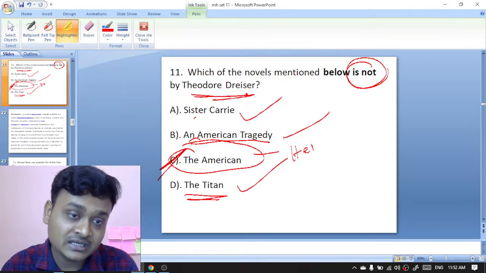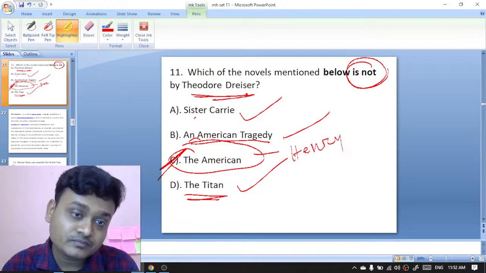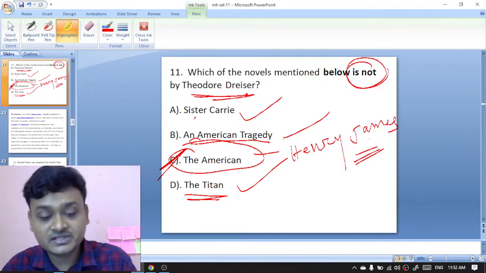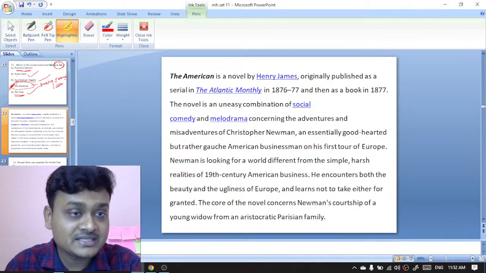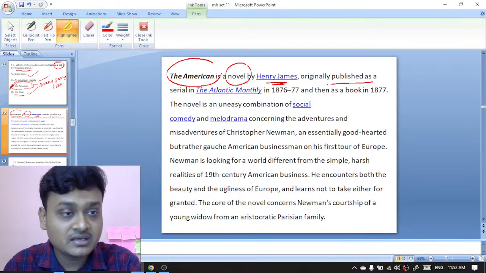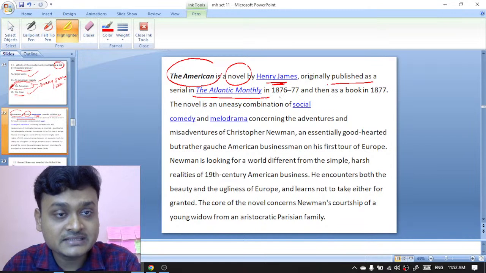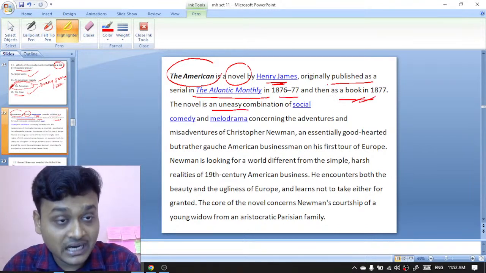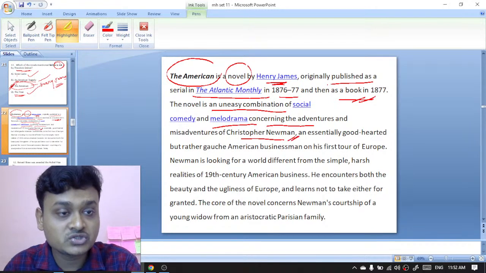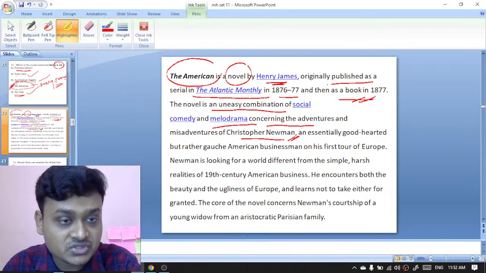Henry James has written The American. The American is a novel by Henry James, originally published as a serial in the Atlantic Monthly in 1876 to 1877, and then as a book in 1877. The novel is an uneasy combination of social comedy and melodrama concerning the adventures and misadventures of Christopher Newman.